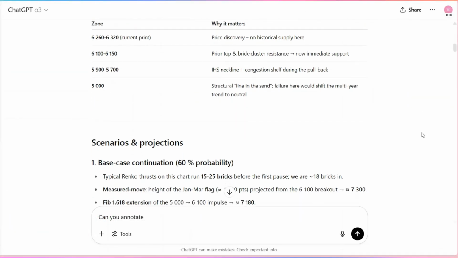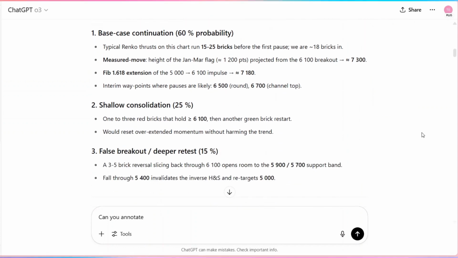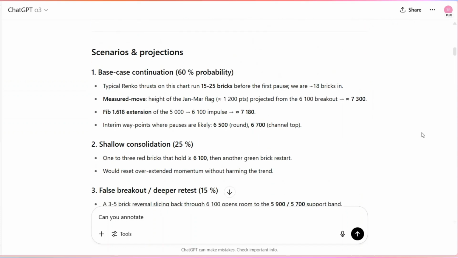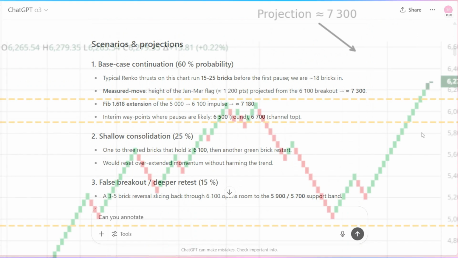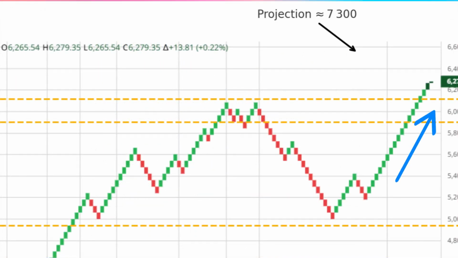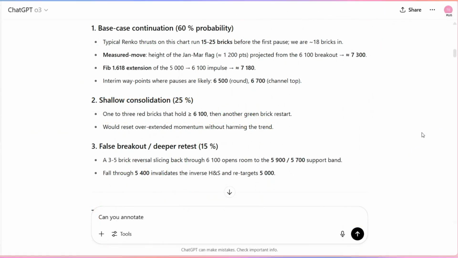Let's look at the scenarios and projections. The first scenario is the base case continuation, 60% probability. Typical Renko thrusts last 15 to 25 bricks. We're around 18 in now. Projection targets are 7,180 to 7,300 based on measured moves and Fibonacci extensions.